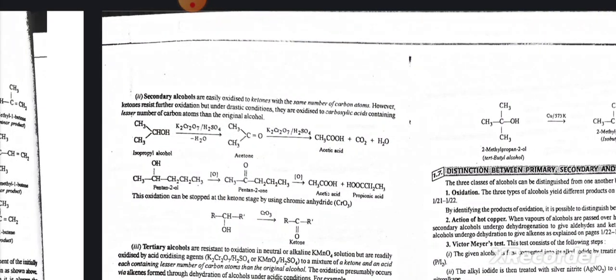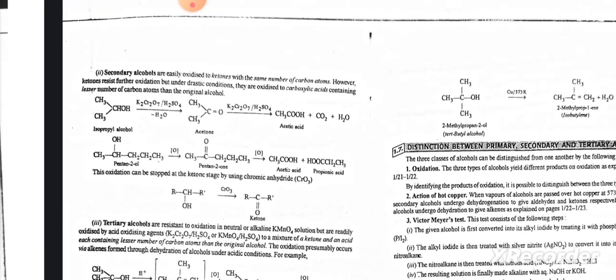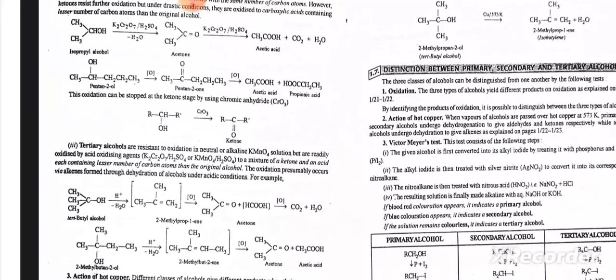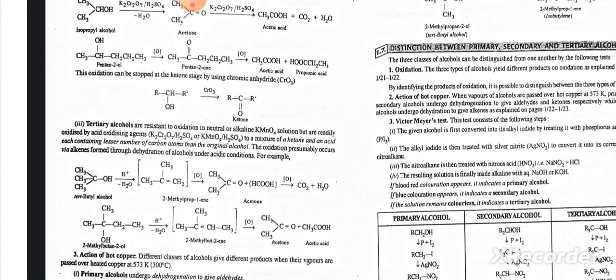Secondary alcohols are easily oxidized to ketones with the same number of carbon atoms. However, ketones resist further oxidation, but under drastic conditions, they are oxidized to carboxylic acids containing a lesser number of carbon atoms than the original alcohol. Tertiary alcohols resist oxidation in neutral or alkaline KMnO4 solution, but are readily oxidized by oxidizing agents to a mixture of ketone and acid, each containing a lesser number of carbon atoms than the original alcohol. The oxidation presumably occurs via alkenes formed by dehydration of alcohols under acidic conditions.